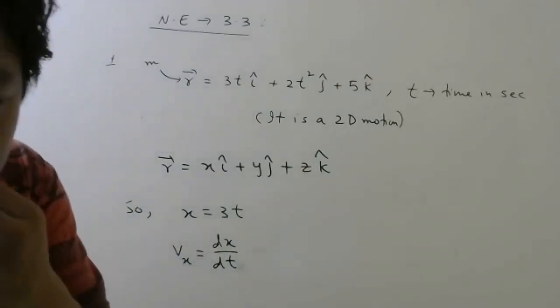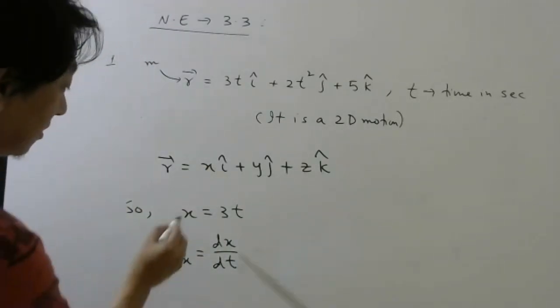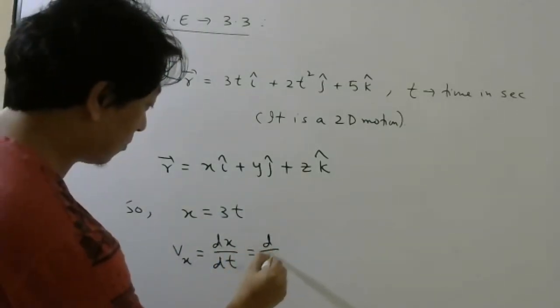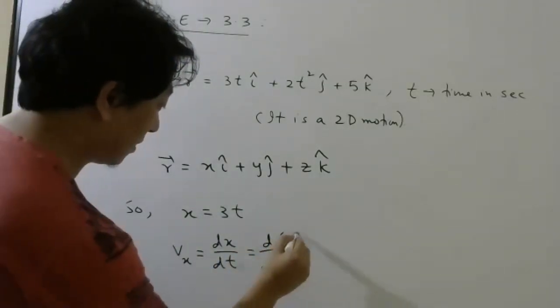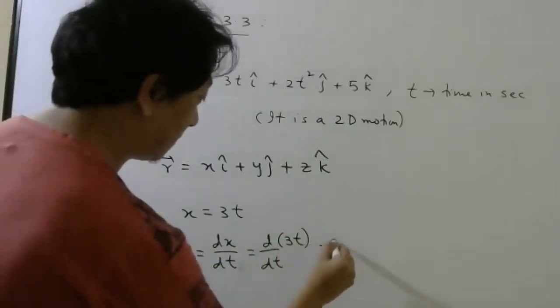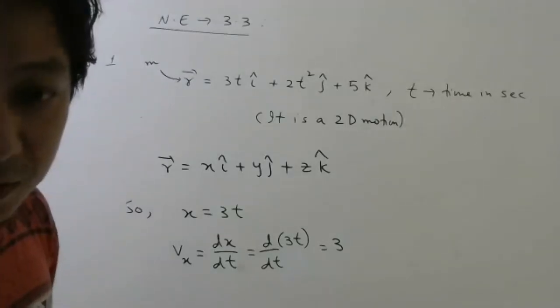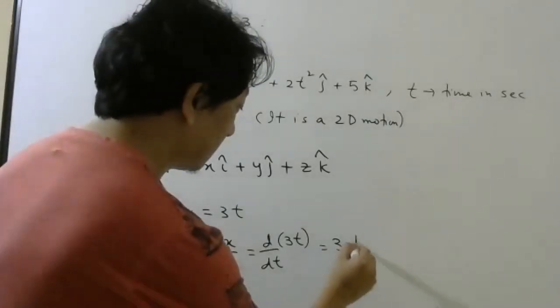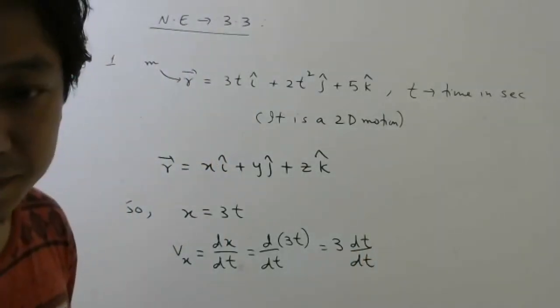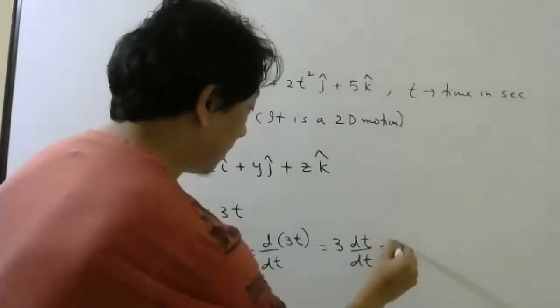I wrote some formulas before, check those formulas. X is 3t. Take 3 outside. What is the differentiation of t with respect to t? 1. So Vx is 1.